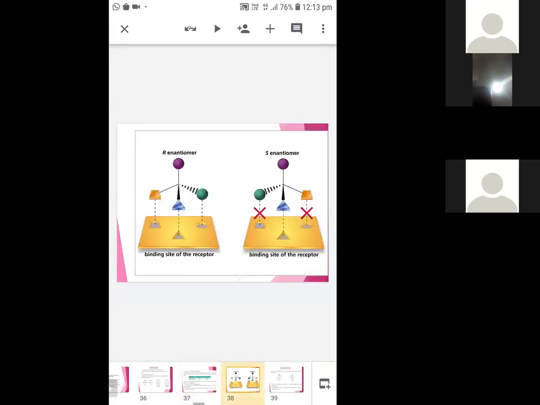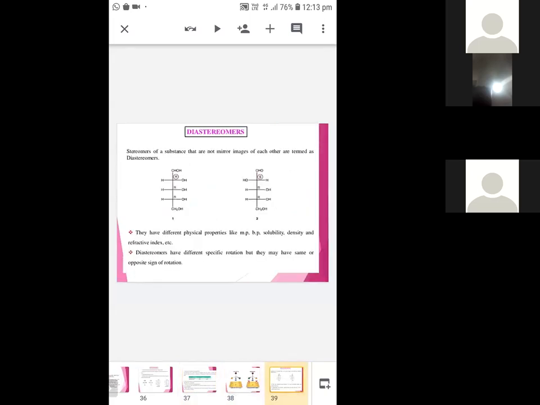The next is diastereomers. Stereoisomers that are not mirror images of each other are termed diastereomers. So these are the examples, and they have different physical properties like melting point, boiling point, solubility, density, and refractive index.